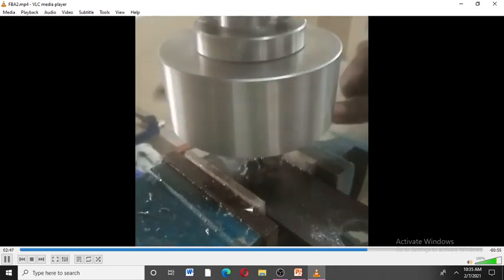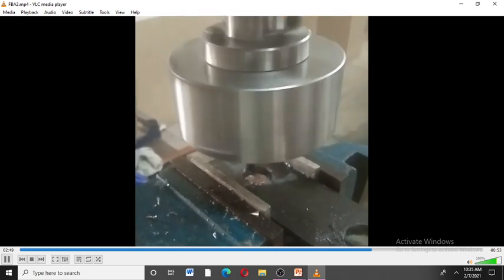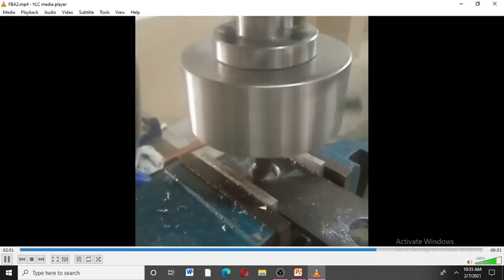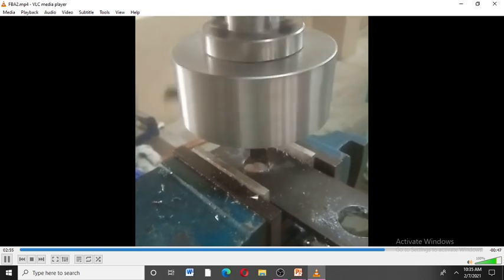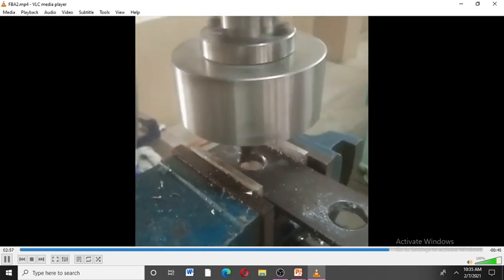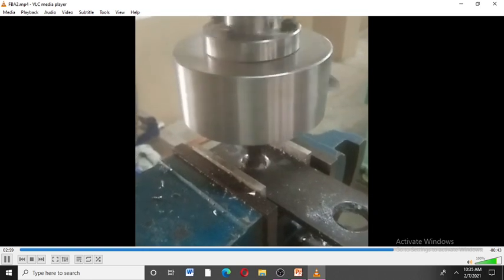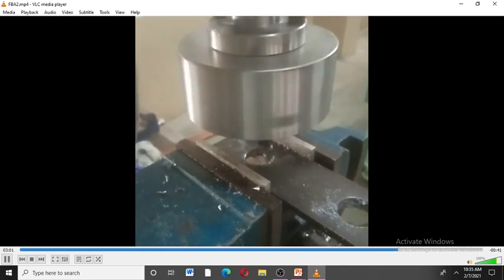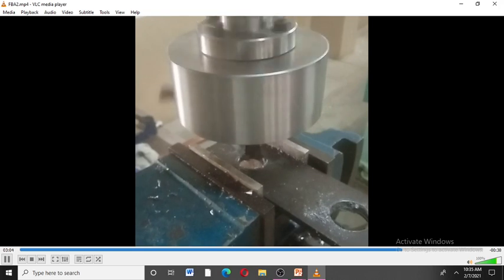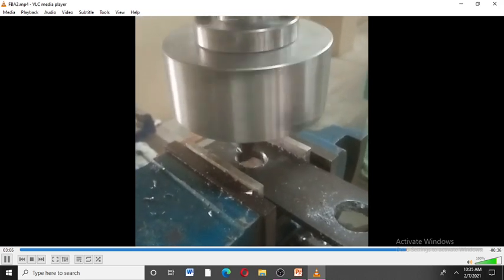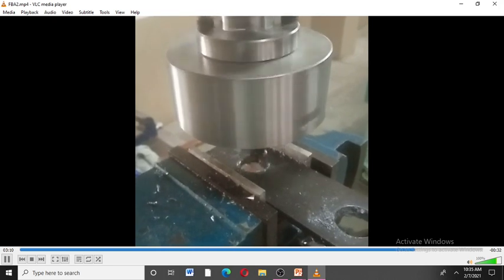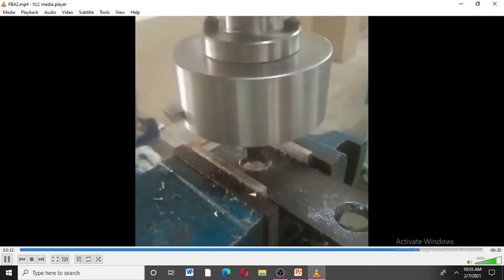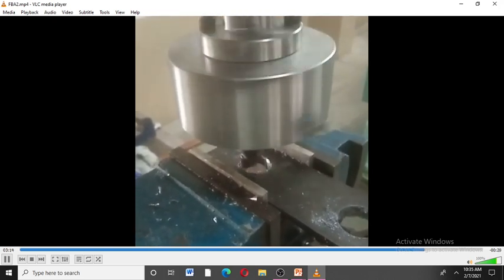And also we can apply coolant during the machining operation, for cooling the tool and workpiece interface, like what the operator did. Initially, we may drill a 10 mm diameter hole. After that, we may enlarge that hole to 12 mm. After that, the operator adjusted the boring bar to 15 mm. From that, he achieved the 15 mm diameter.